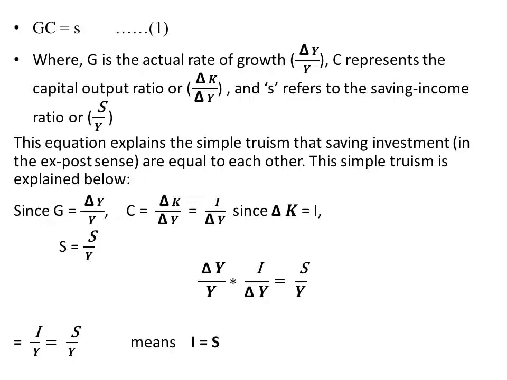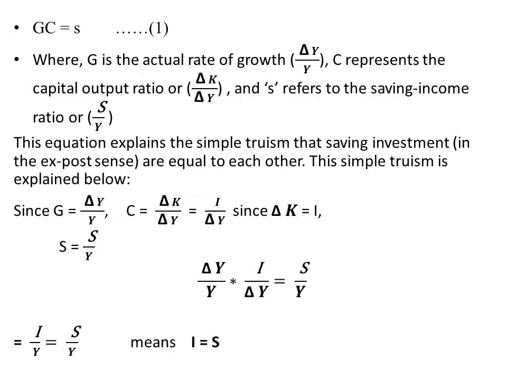G means delta Y by Y, C means I by delta Y, and small s means capital S divided by Y. So the equation GC equal to s we can write as: instead of G, we write delta Y by Y, multiplied by, instead of C, we write I by delta Y, equal to small s equal to S by Y. So our equation is delta Y by Y multiplied by I by delta Y equal to S by Y.